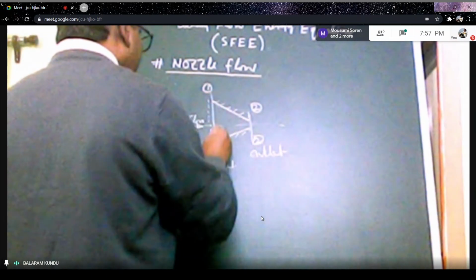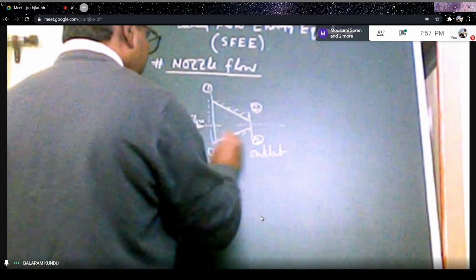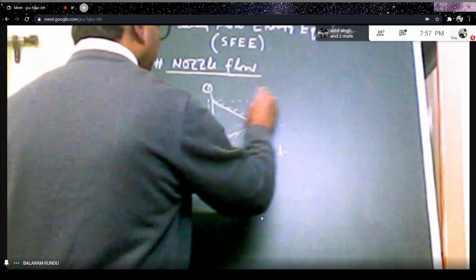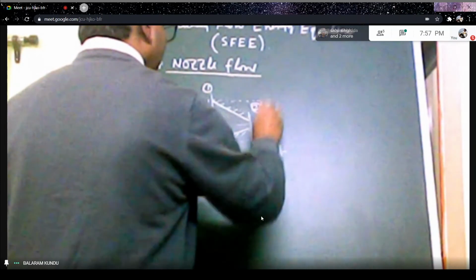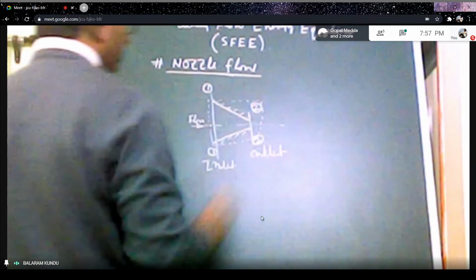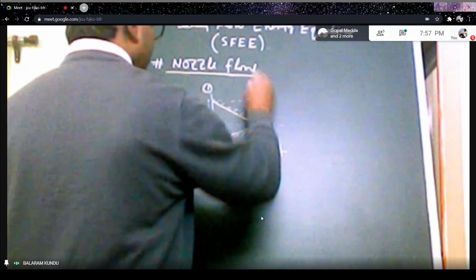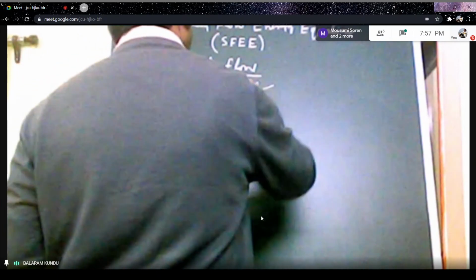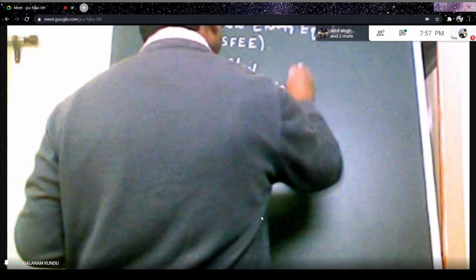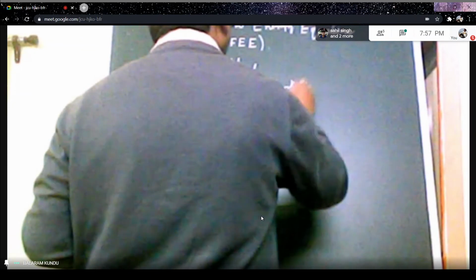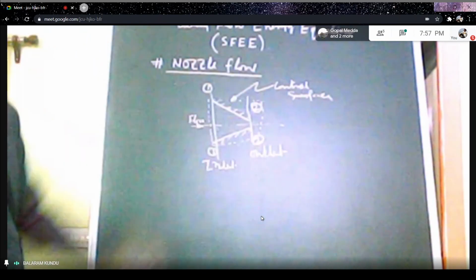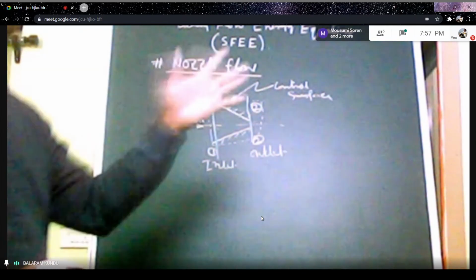This is your dotted line, the control surface, and this is the control volume concept.